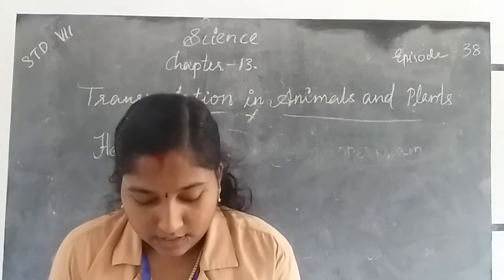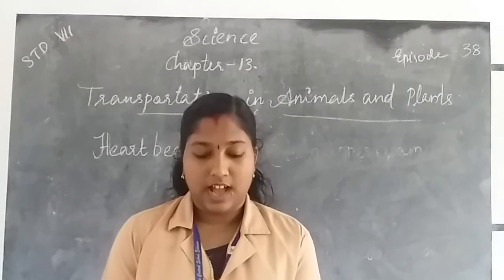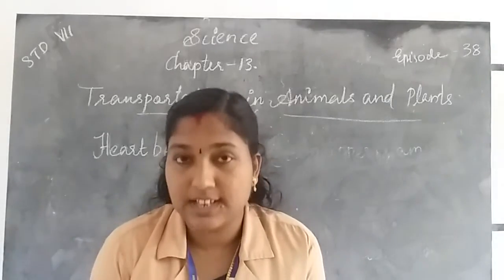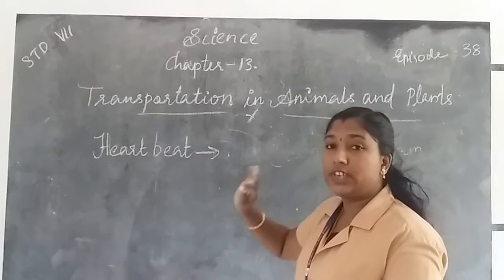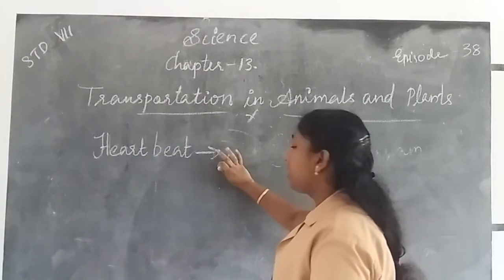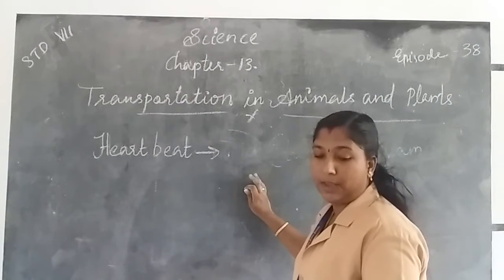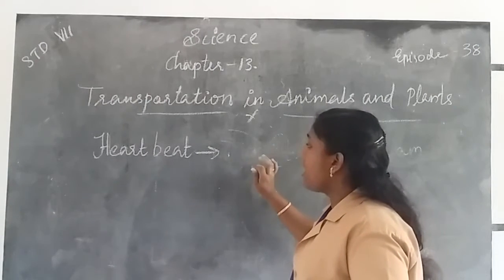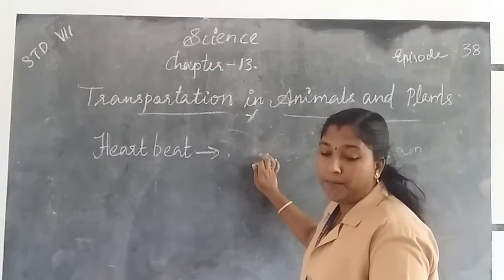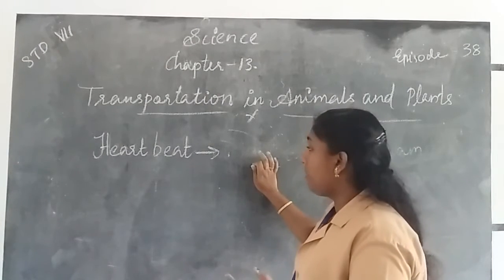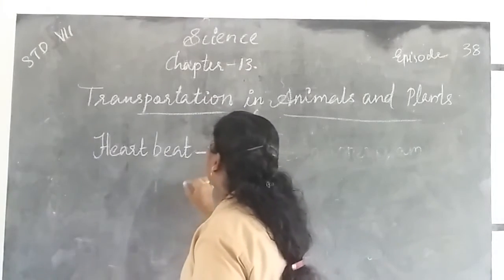We know that the walls of the chambers of the heart are made up of muscles. Our heart is divided into four chambers: left atrium, right atrium, left ventricle, right ventricle. Then the walls of the chambers of the heart are made up of muscles.